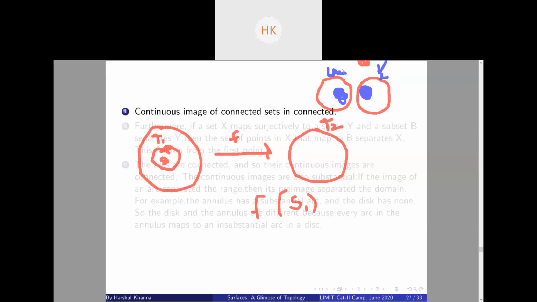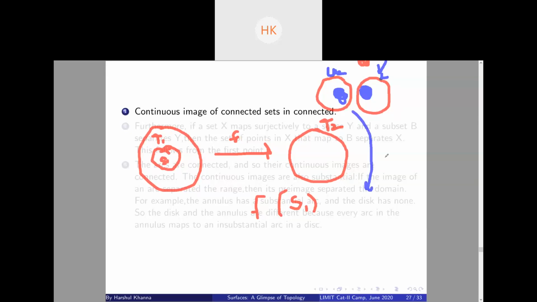You see why this would mean that f of S1 is disconnected? Yes, right? Okay.